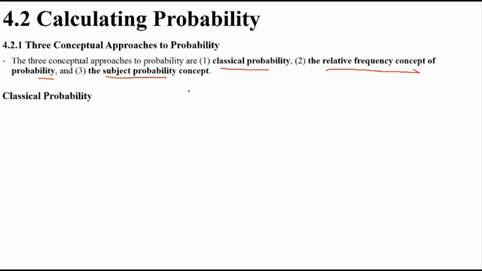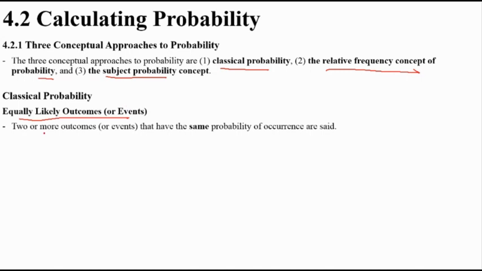The first one, classical probability, deals with equally likely outcomes, which means two or more outcomes have the same probability of occurrence.